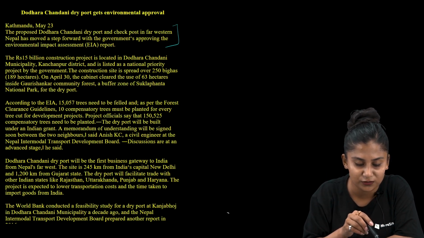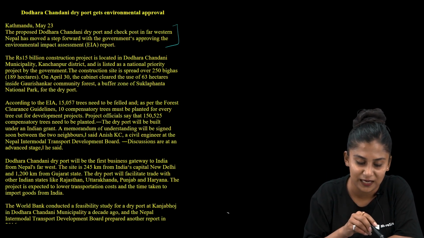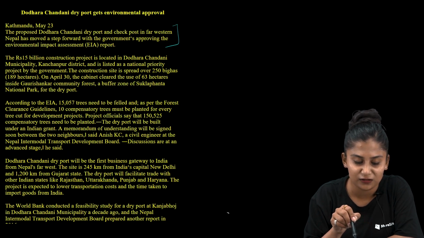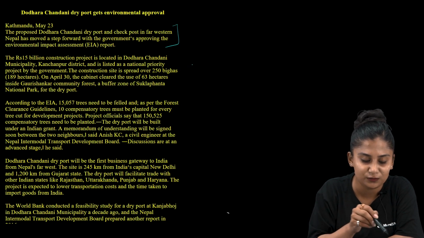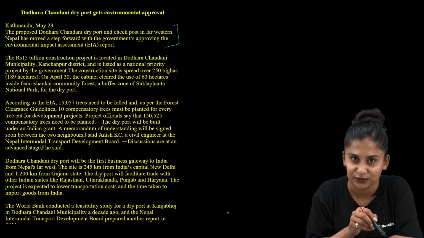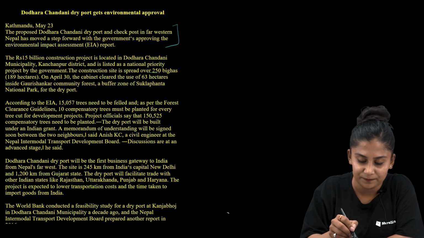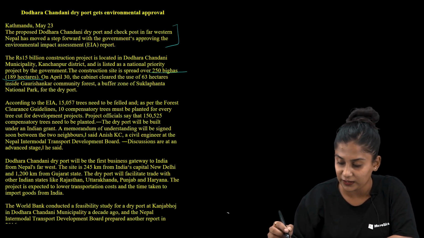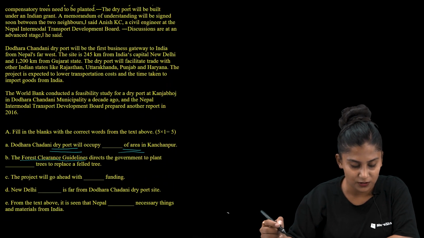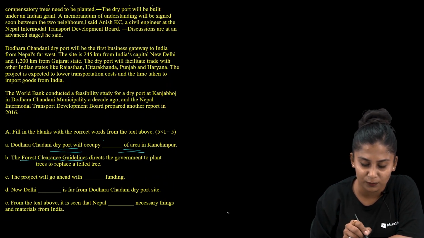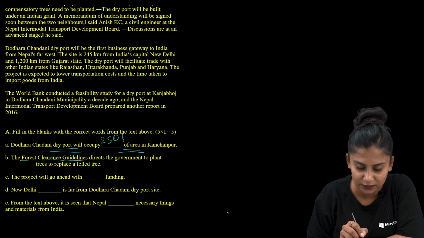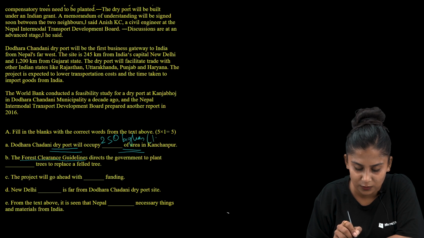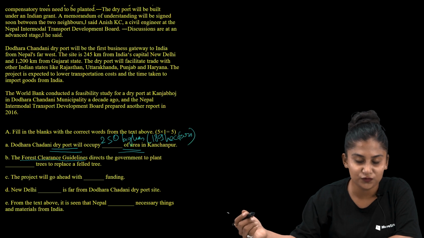So the 15 billion construction project is located in Doraha Chandani municipality, Kanchanpur district, and is listed as a national priority project by the government. The construction site is spread over 250 bighas, 189 hectares. So here we got the answer. It is 250 bighas or 189 hectares. So Doraha Chandani dry port will occupy 250 bighas, 189 hectares. Now let us move to question number B.